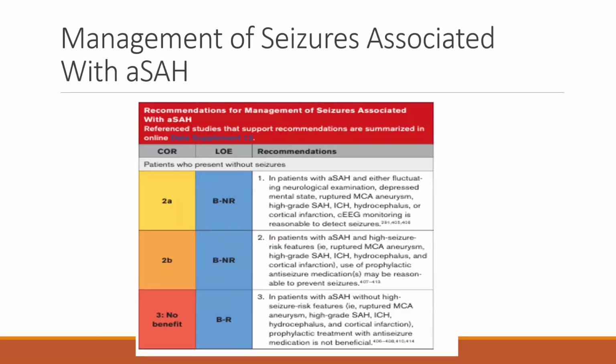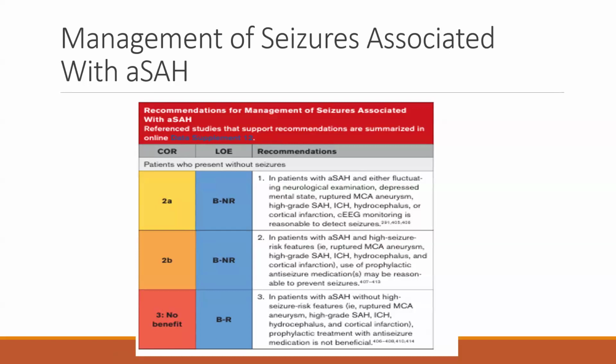Now, management of seizures associated with aneurysmal SAH. In patients with aneurysmal SAH with a fluctuating neurological examination, depressed mental status, ruptured MCA aneurysm, high-grade SAH, ICH, hydrocephalus, or cortical infarction, continuous EEG monitoring is reasonable to detect seizure.